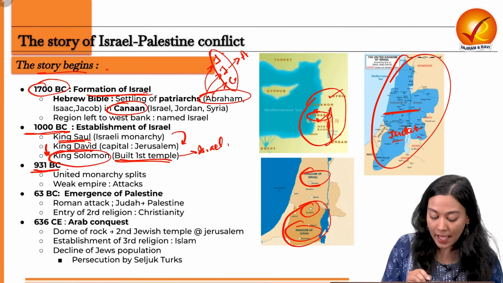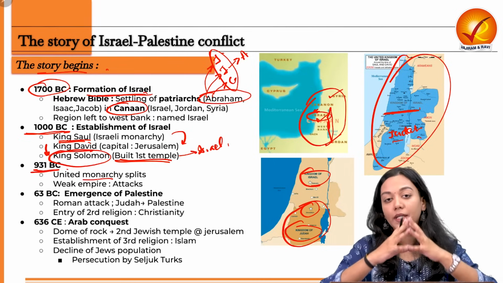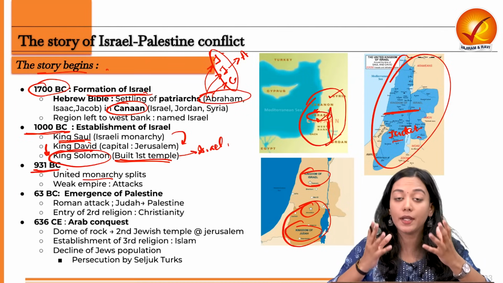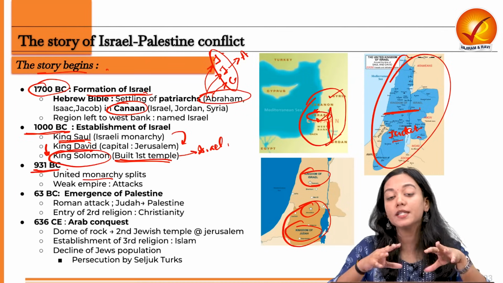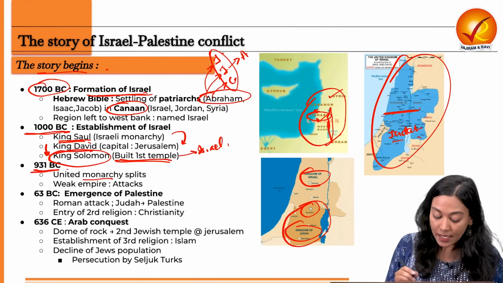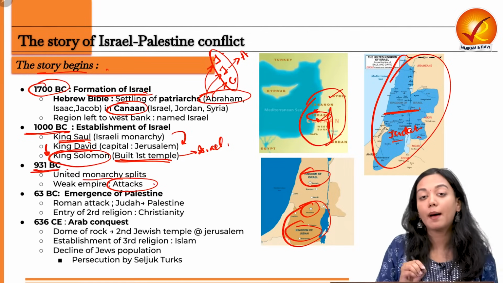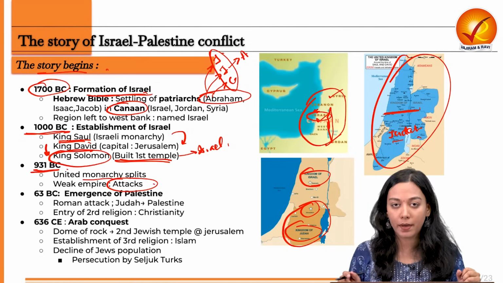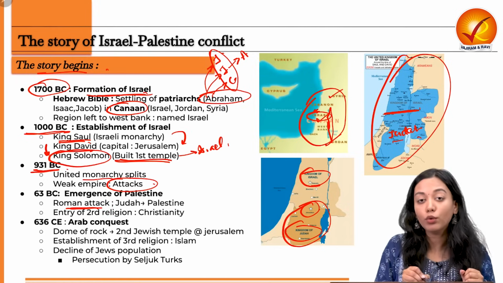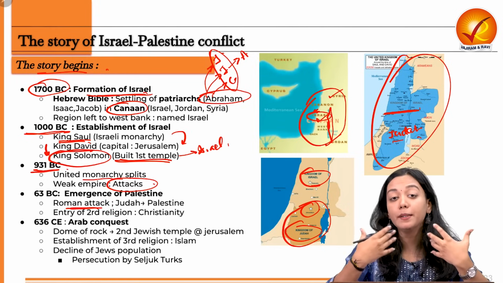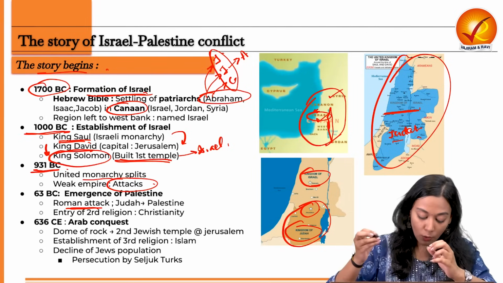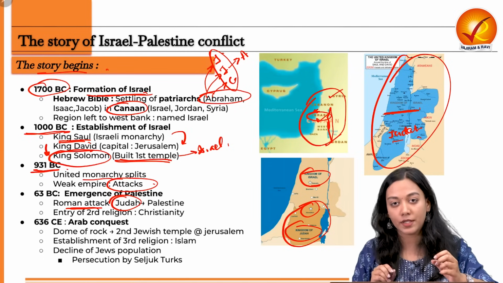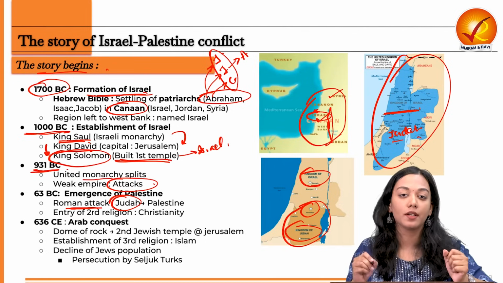Now what happens? As we know, whenever the centralized polity weakens, the state becomes vulnerable to a lot of attacks. And so was the case of Israel. Israel was very consolidated, very powerful during Solomon, but once Solomon died, a lot of attacks started happening in Israel. The first attack came from the Roman Empire, a very mighty, very powerful empire. Roman Empire belongs to, or basically preaches, the Christian religion. Now, they will try to convert the province of Judah into a Christian province, thereby bringing the second religion into this area.